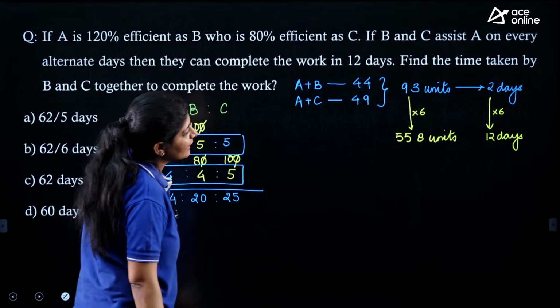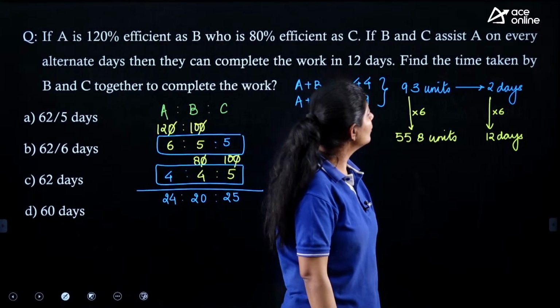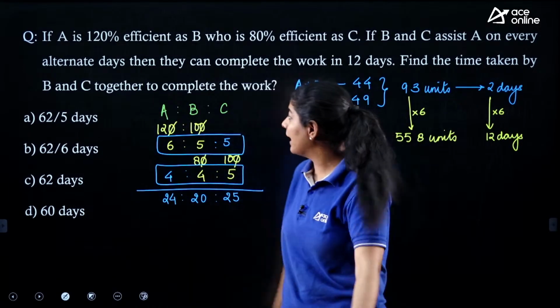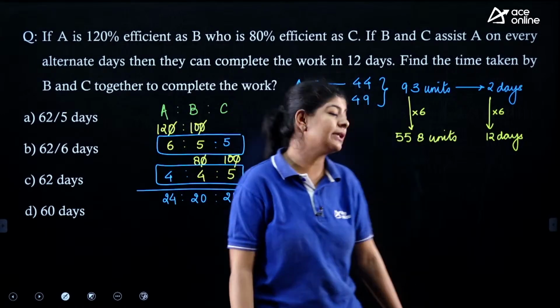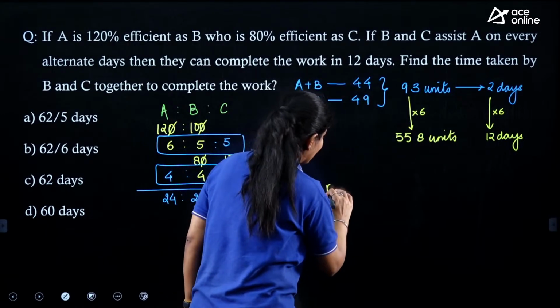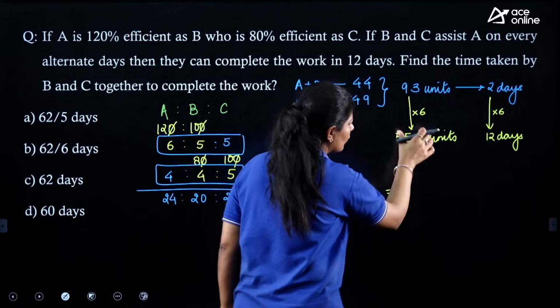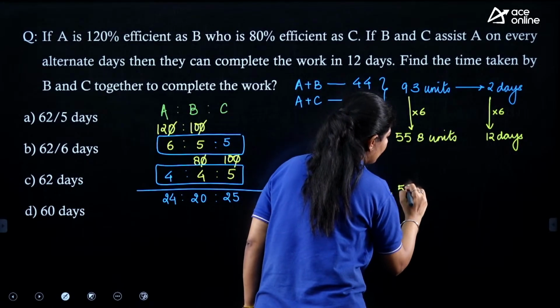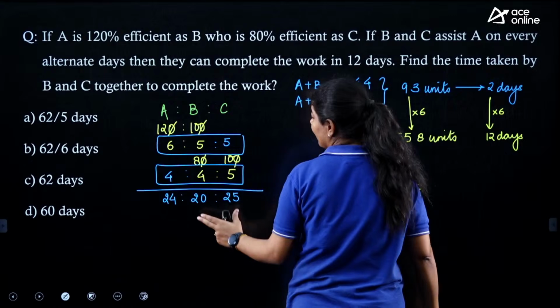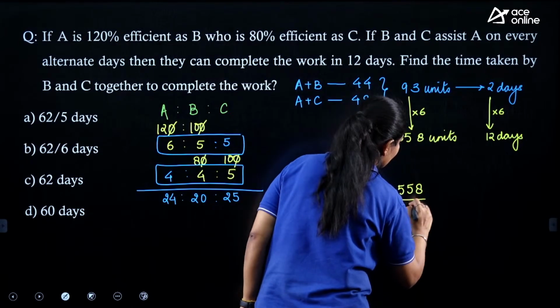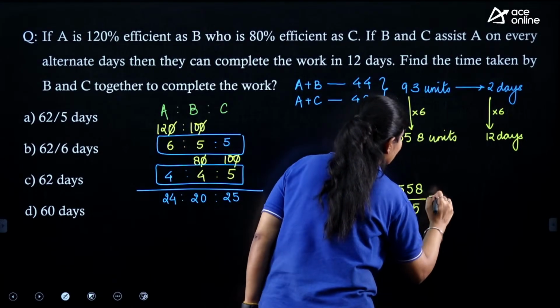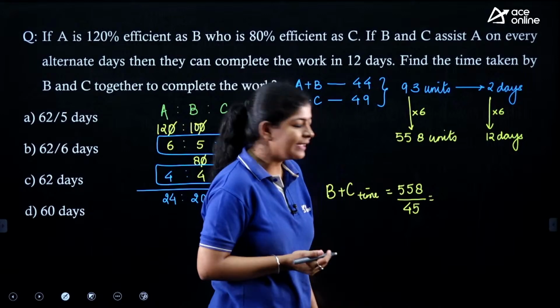Now the question is saying that in such a scenario, we need to find the time taken by B and C together to complete the work. So the time taken by B and C together is the total units of work that they need to complete, 558, divided by their efficiency, which is 45. We can cancel it with the help of 9.